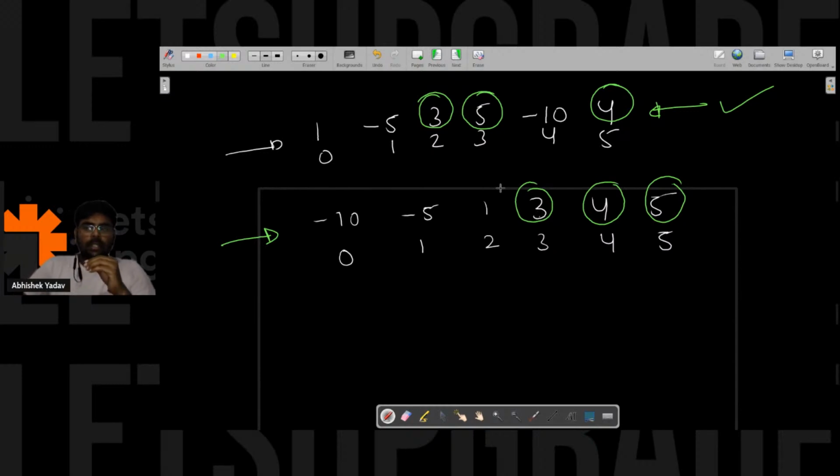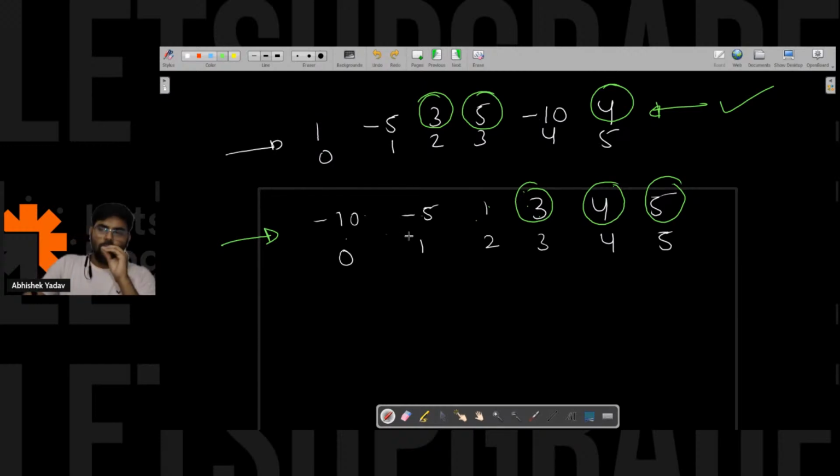Why? Because how many elements are smaller than 3? 3 elements are smaller than 3. How many elements are smaller than 4? 4 elements are smaller than 4. How many elements are smaller than 5? 5 elements are smaller than 5. How many elements are smaller than 1? 2 elements are smaller than 1. That's why 1 is not a noble integer, right?